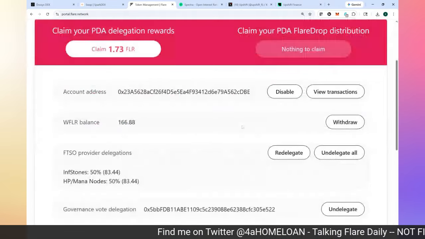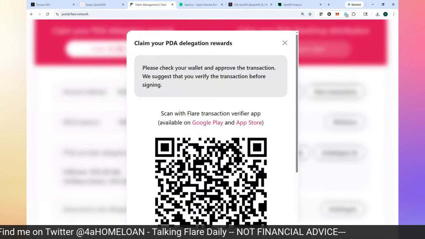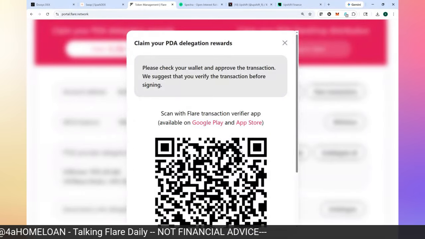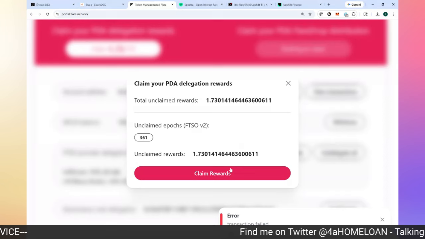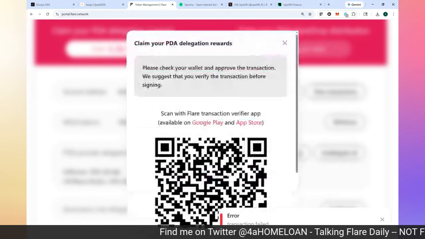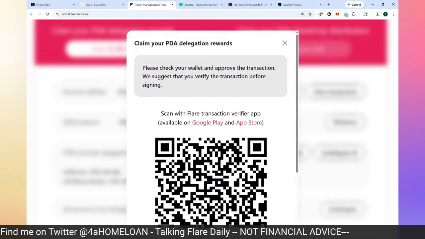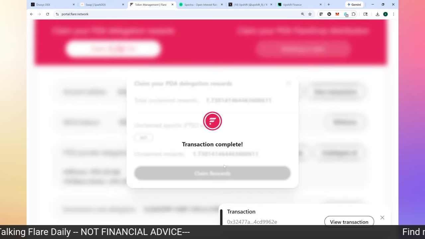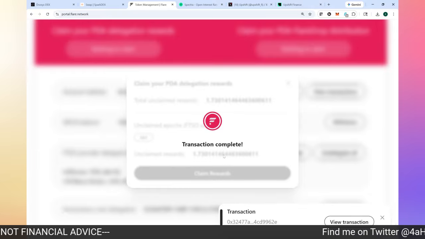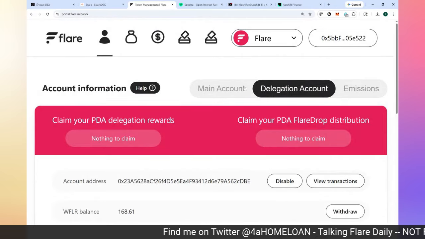Let's look at the delegation account. I do have a couple more delegation rewards to claim over in my delegation account. So let me go ahead and get those confirmed in my wallet. I'm also staking. So I'm also going to get my staking rewards here in a second. And this is what we do, man. Every 3.5 days, every week, whatever regularity you want to do it, this is what we do. We go through and we claim our rewards.